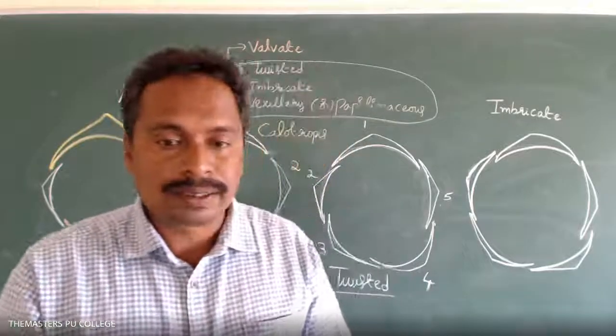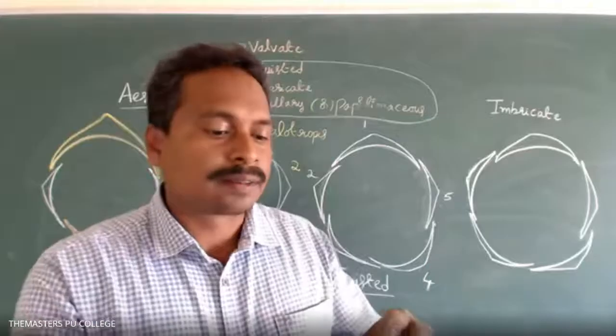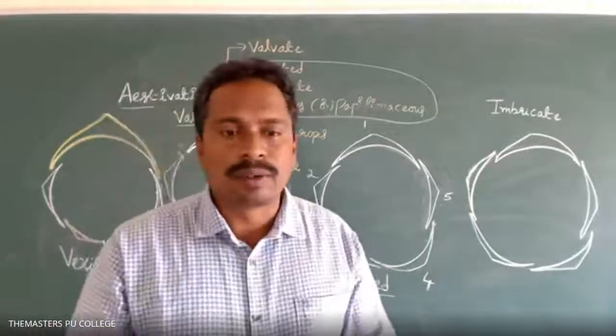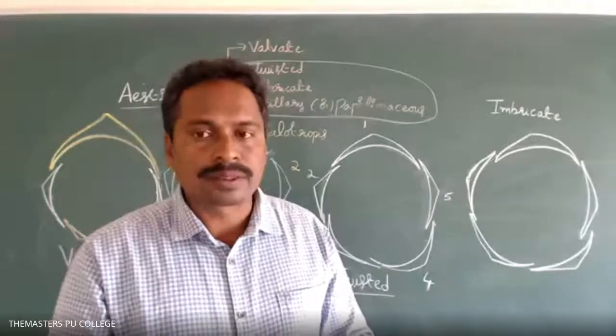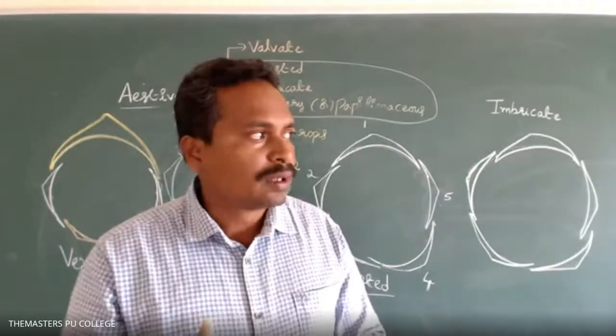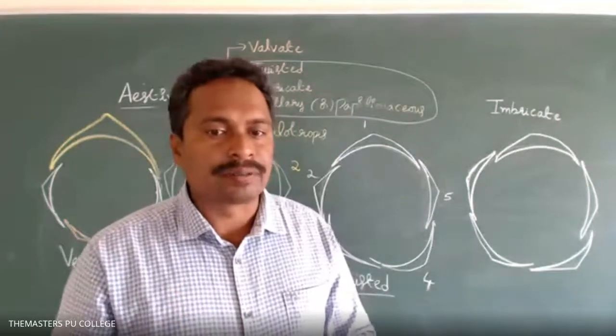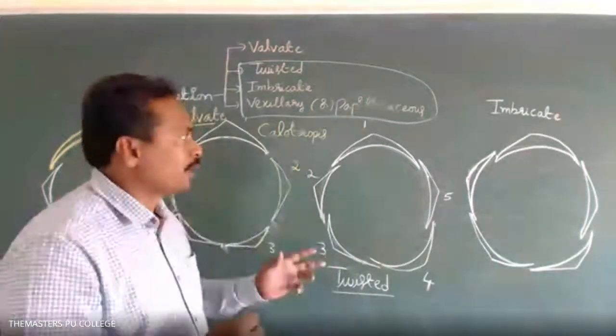Tomorrow I will bring the floral buds of the different flowers for clearer understanding. In twisted, they may be free or fused, but they overlap, no, sir? Yes, whether free or fused, overlapping takes place. Then I will show the arrangement in the flowers.